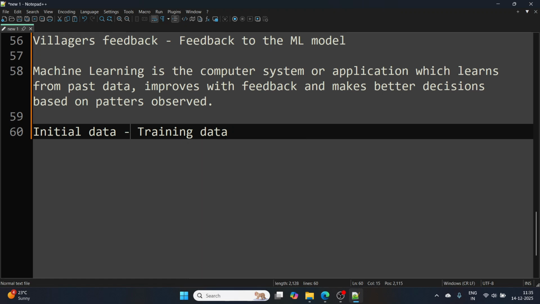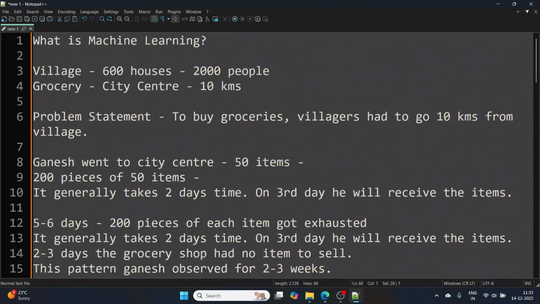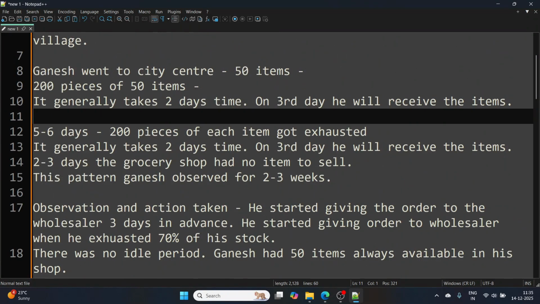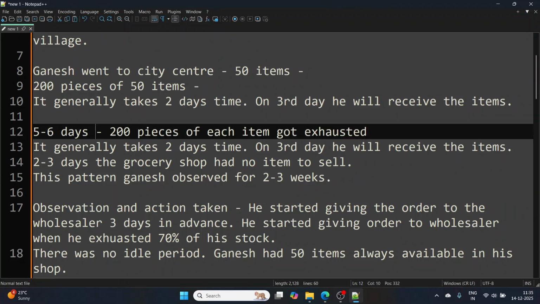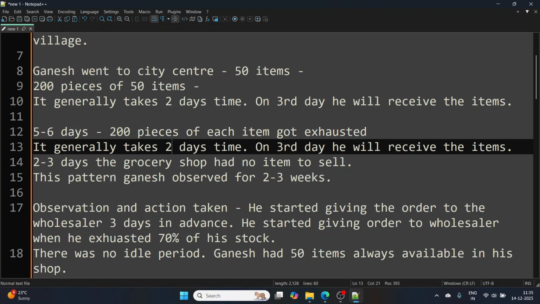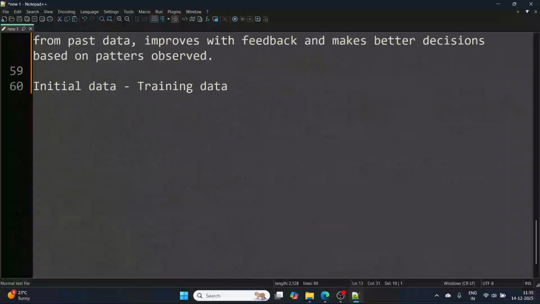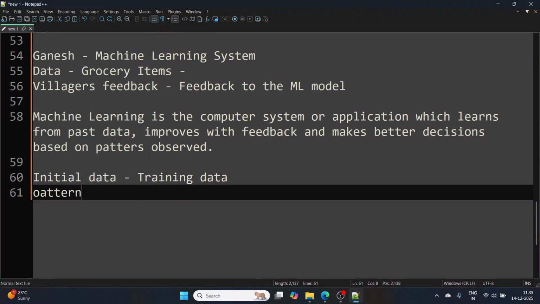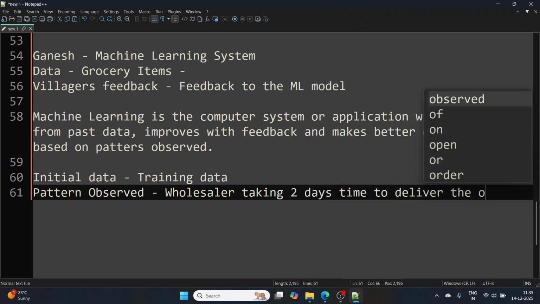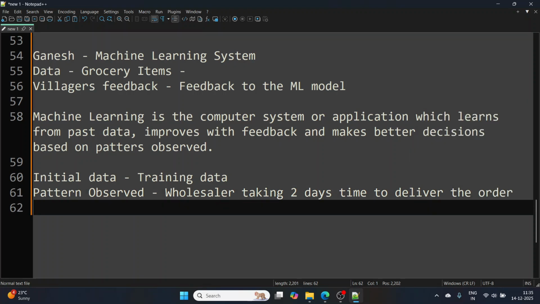Now, through this training data, Ganesh's shop was stable for a few days, right? And then he observed a pattern. Whenever he had to place an order with a wholesaler, it was taking 2 days. So this was the pattern observed: the wholesaler takes 2 days to deliver the order to Ganesh's shop, whatever his need was.